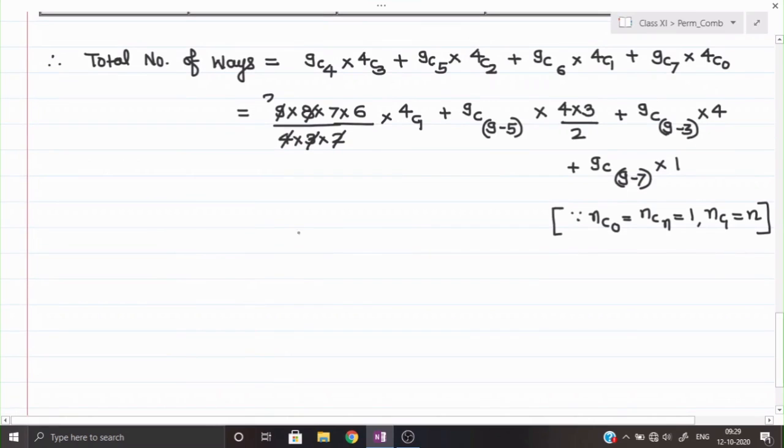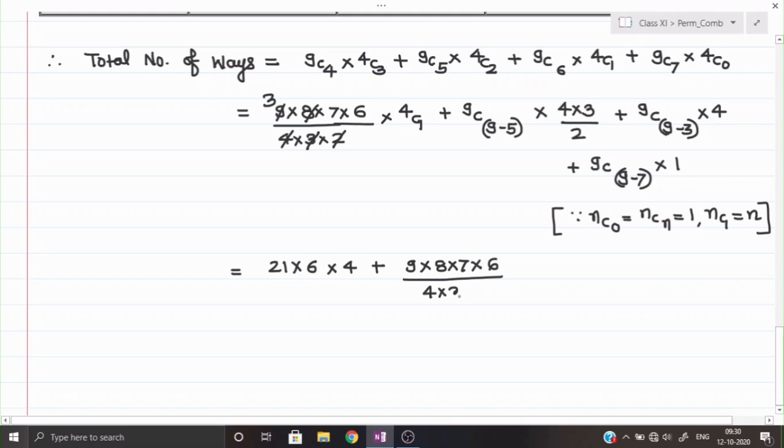We can start from here. So this will be 1 into 6 into 4 plus, now see, that is becoming 9C9 minus 5, which will be 4. So now I am opening it up till 4 places. So 9 into 8 into 7 into 6 upon factorial 4.